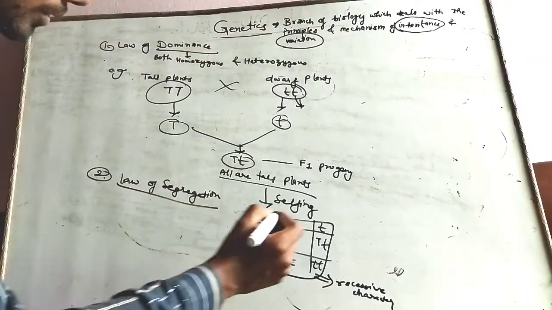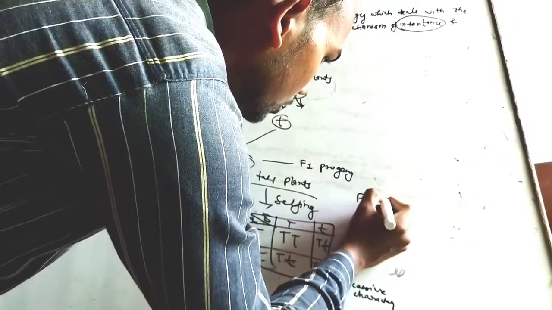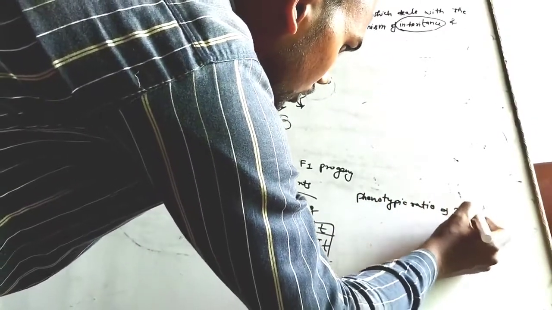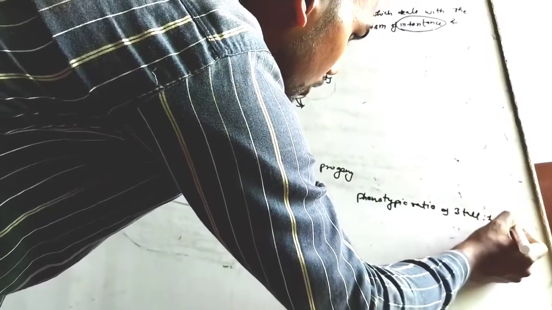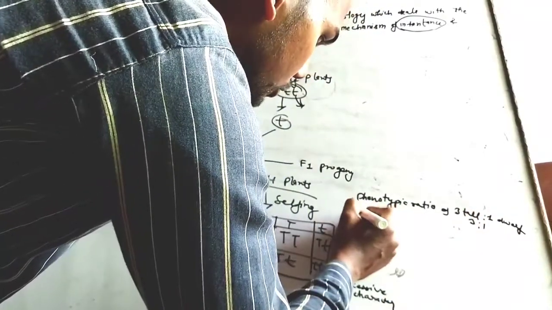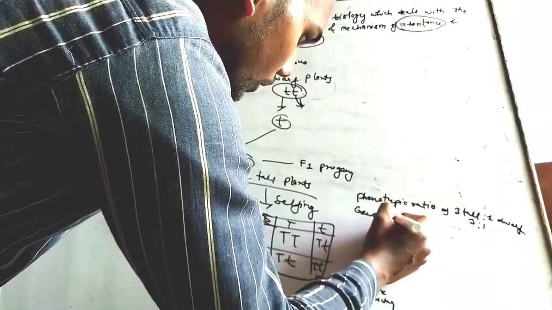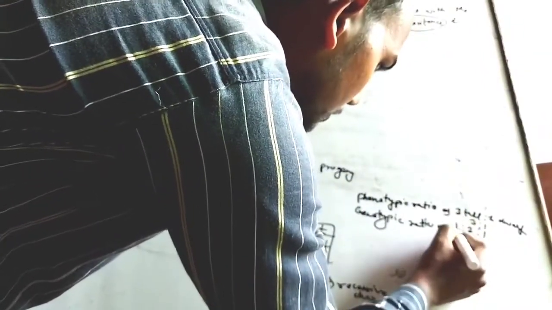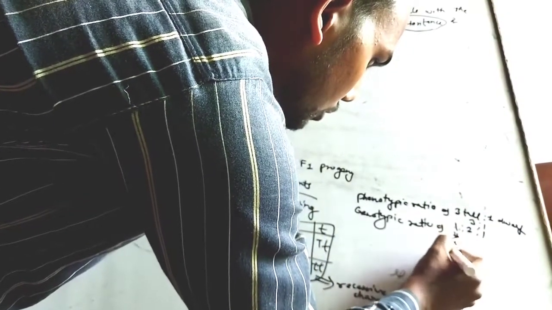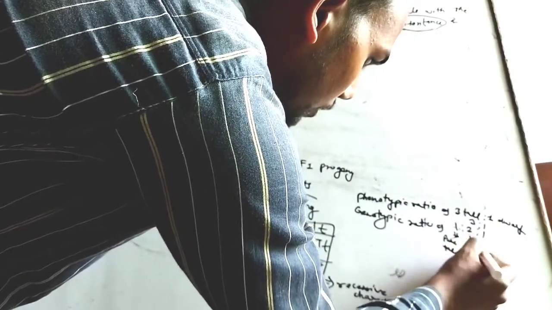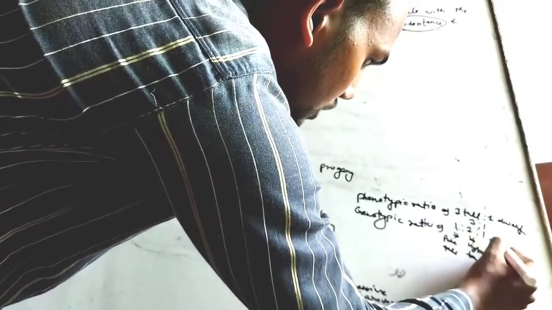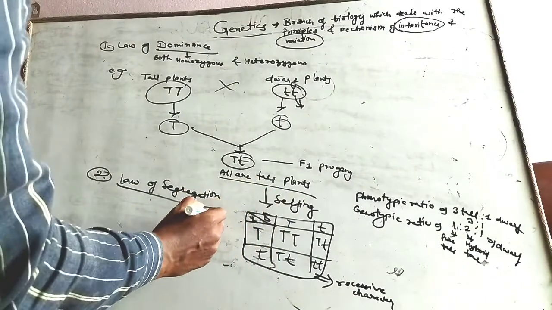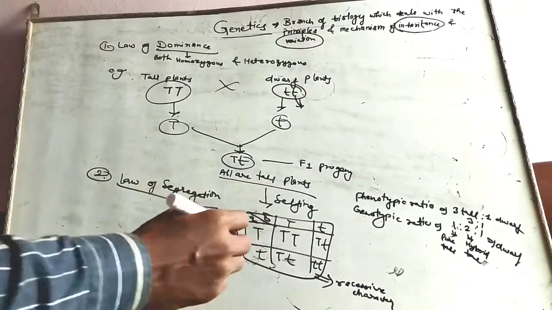What is the phenotypic ratio? Phenotype is 3 tall, 1 dwarf, that is 3:1. And the genotypic ratio is 1:2:1. That means 1 is pure tall, 2 is hybrid tall, and 1 is dwarf. Okay, so this is what we get in the F2 generation.